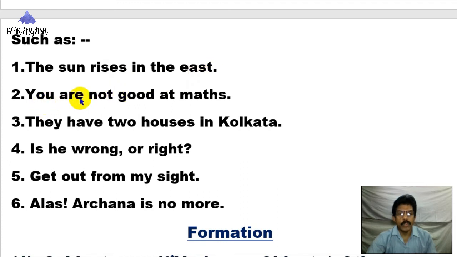That's why. You are not good at maths. They have two houses in Kolkata. Is he wrong or right? Get out from my sight. Alas, Archana is no more. These six sentences denote present indefinite tense or simple present tense.